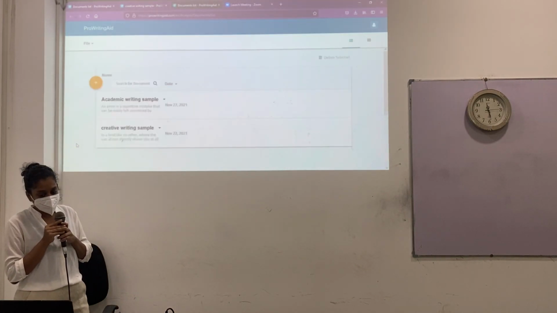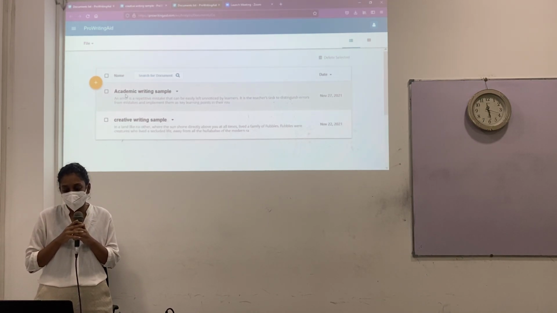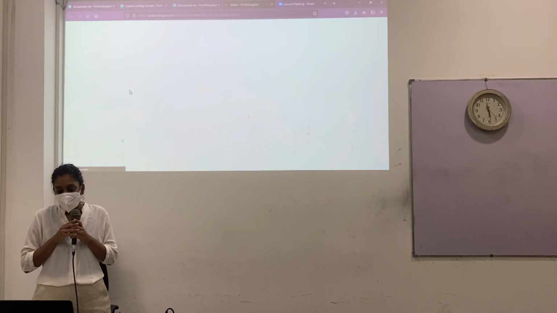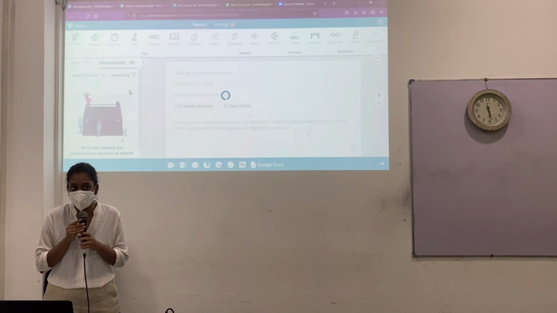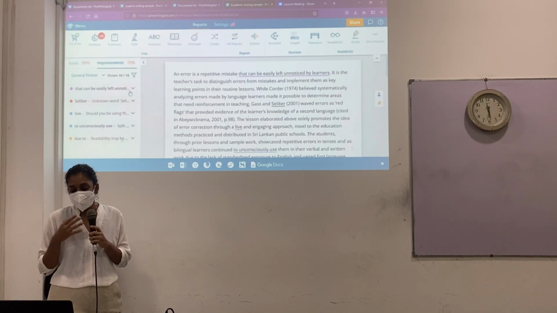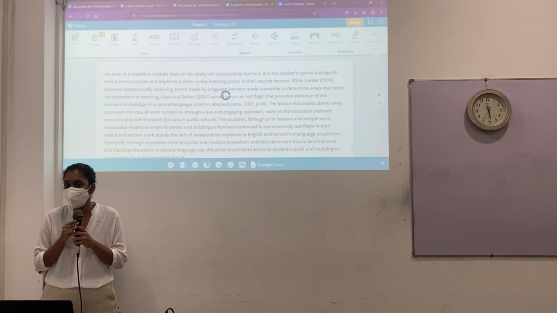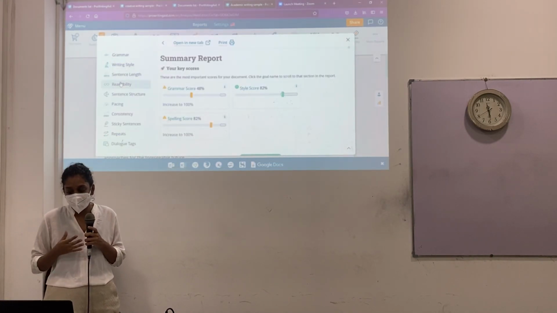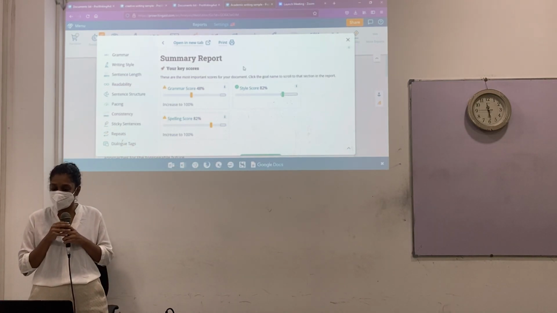Now, through the academic writing sample, we would like to show a few more areas of features Pro Writing Aid has. Now, this is going to generate the summary report. This was something as a team we valued a lot. And as a learner, proofreading, like Sachini mentioned, is a huge area that you need constant feedback from. So the summary report is a learner's way to self-assess.